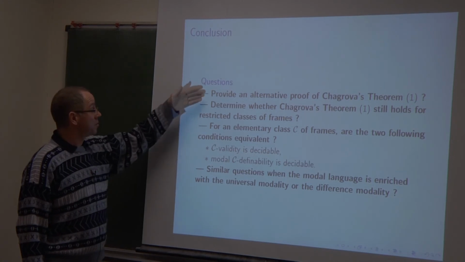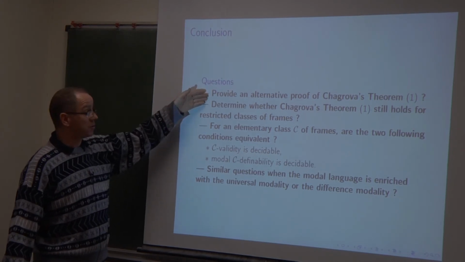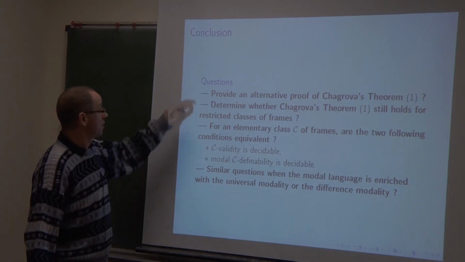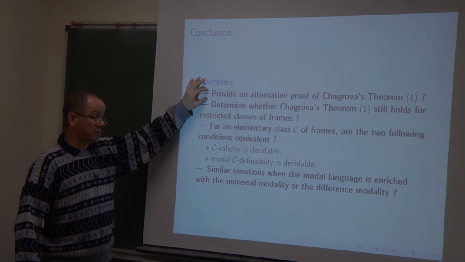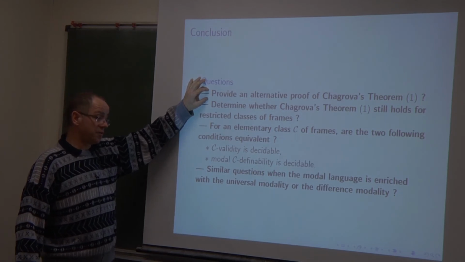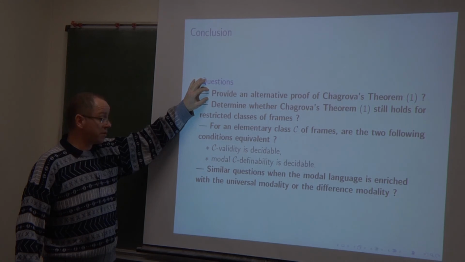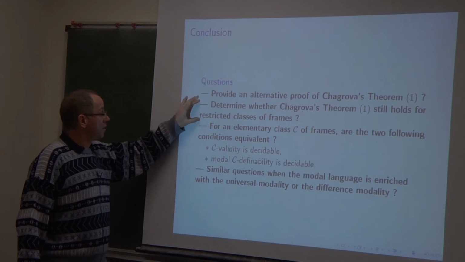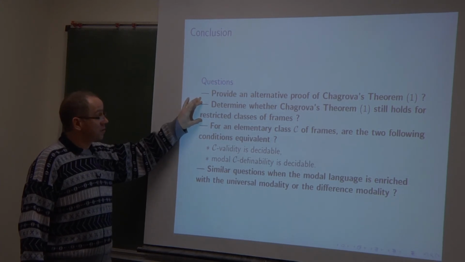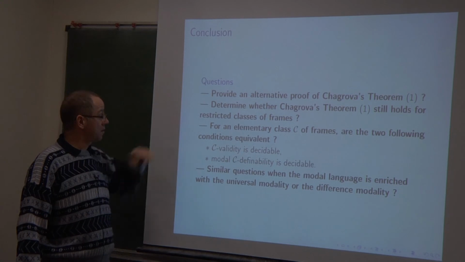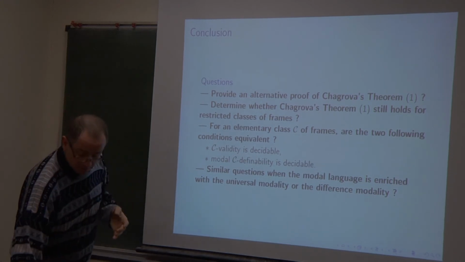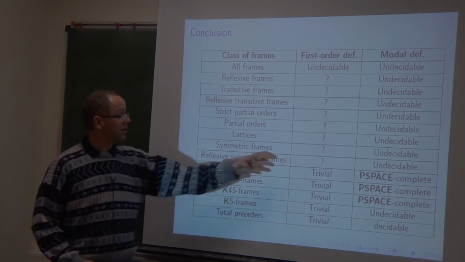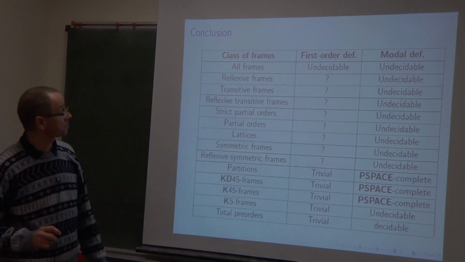So there are some problems. What about Chagrov's theorem number 1, which I consider more difficult? Is it possible to give a proof of the undecidability of the first-order definability problem of a given modal formula without using Minsky machines? Does this first Chagrov theorem still hold when we consider restricted classes of frames? Except for such a specific class of frames, the answer is unknown.